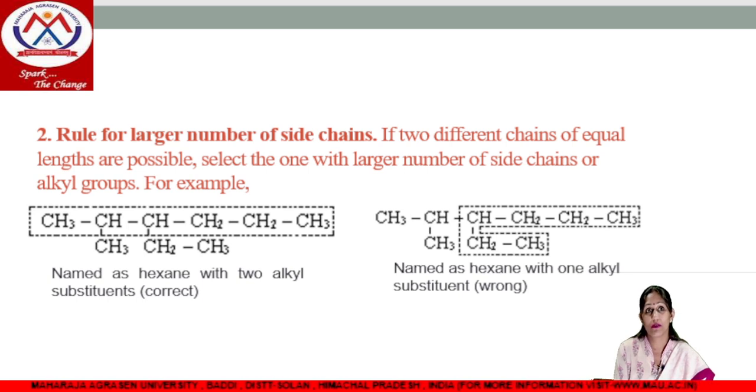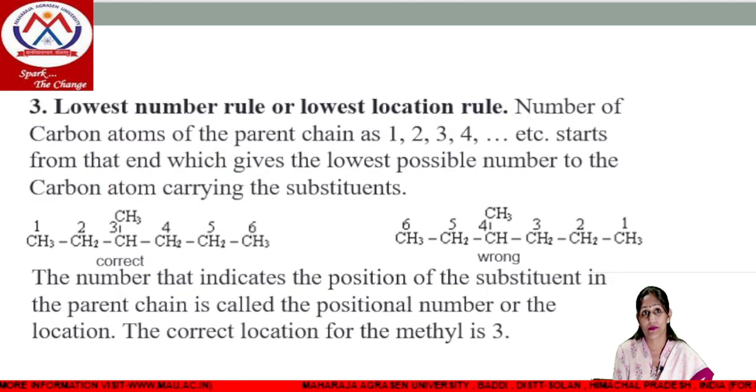Next rule is the rule for larger number of side chains. If we have two different chains of equal lengths, then we will select the chain which has the larger number of side chains or alkyl groups. For example, in the first structure we have two substituents, but if we select another structure we have one, then we will select the first structure.